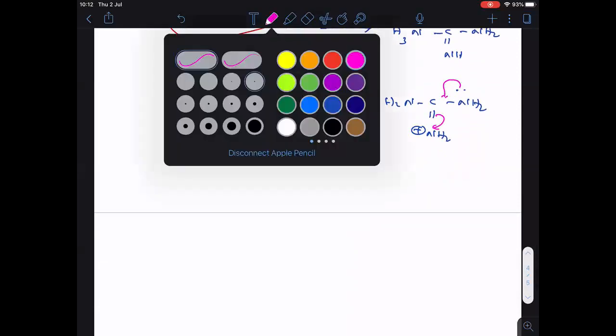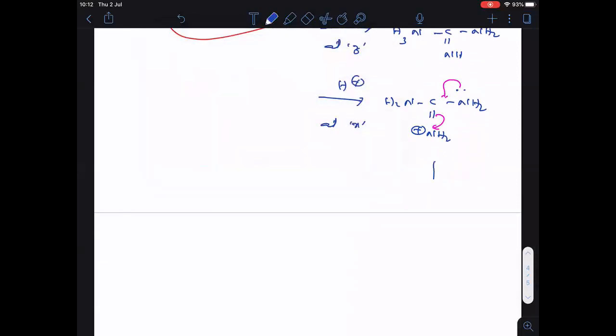So if we write its canonical form, you will get NH2 C NH2 double bonded NH2 positive. Completed. Now let me take the lone pair on the other nitrogen.